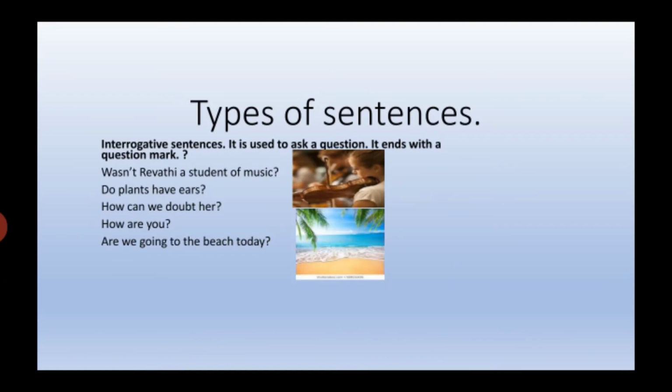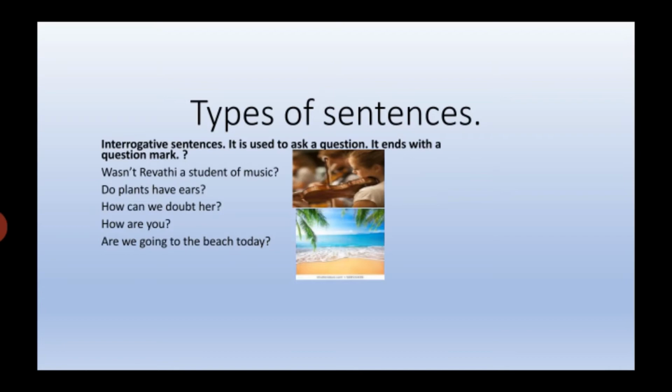Let's see the second case, that is interrogative sentence. It is used to ask questions and it ends with a question mark. See the example. Wasn't Revati a student of music? Are we going to the beach today? So when we ask questions, that is interrogative sentence.